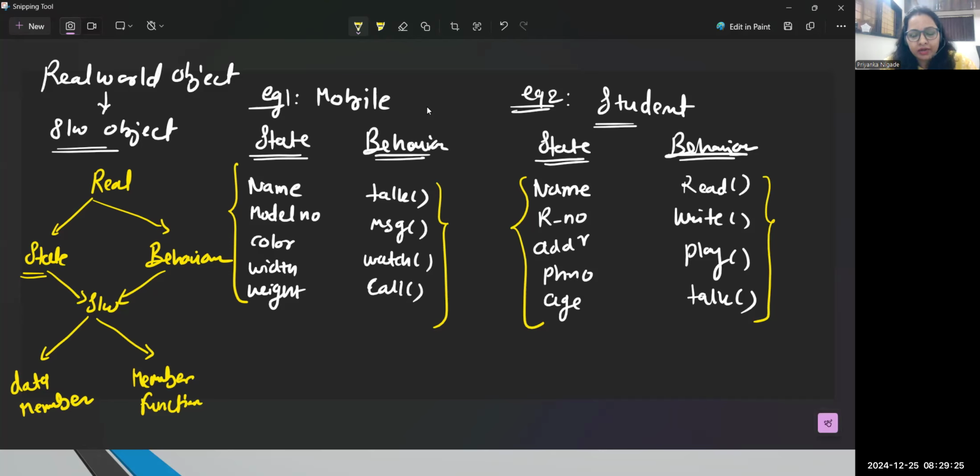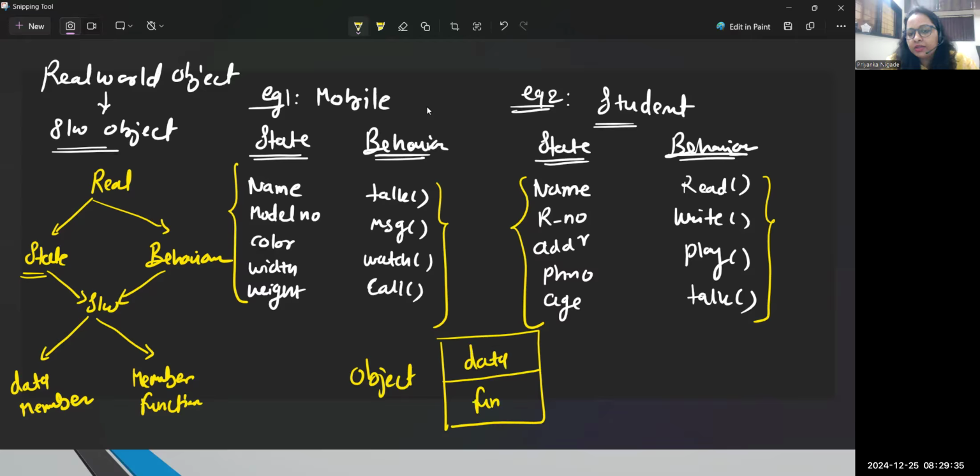So can I say that every object has memory which is partitioned into two parts? One is data, another one is function. And data and function can communicate like this, right? So this is my one object, which has two partitions, data and function. So if there are two objects, how are the two objects able to communicate with each other?